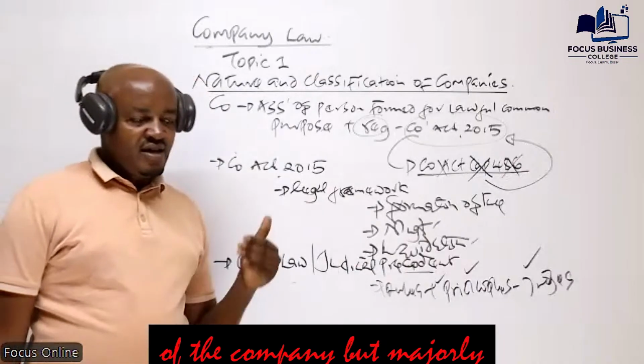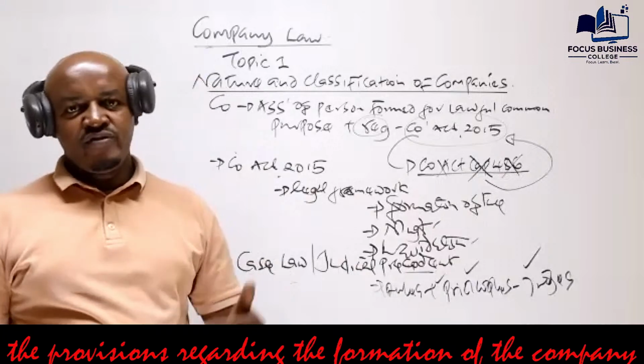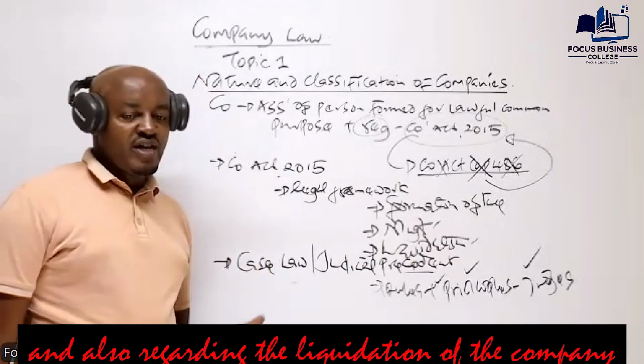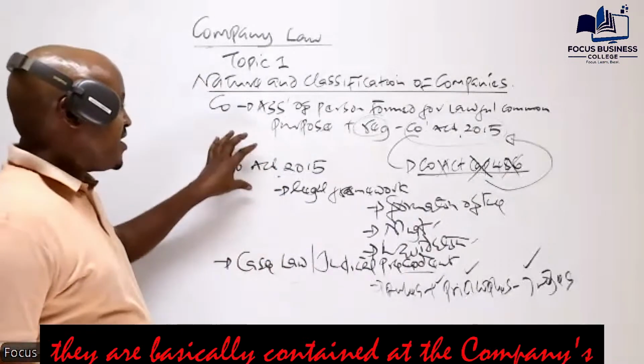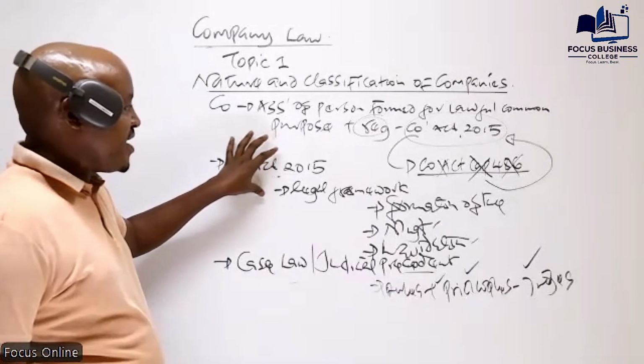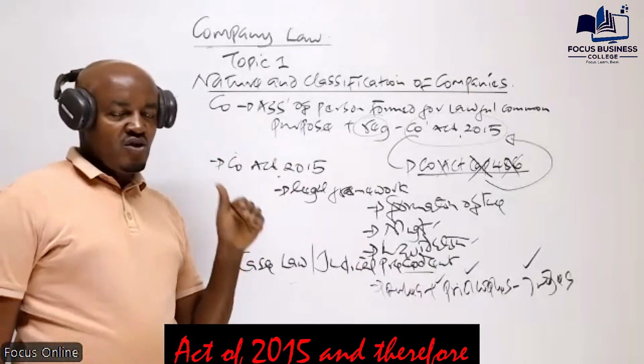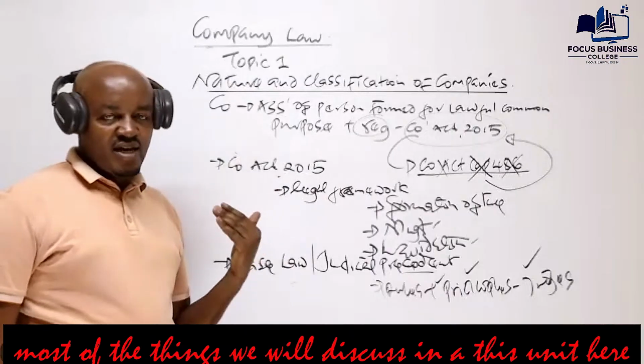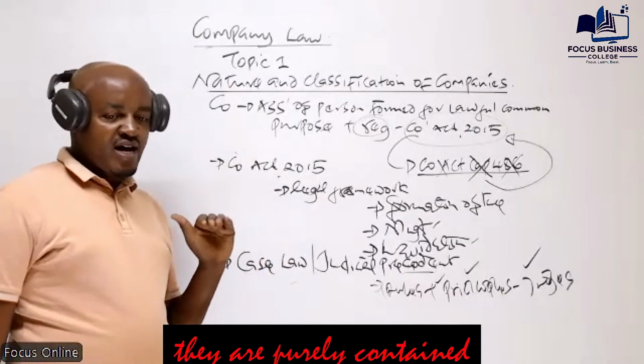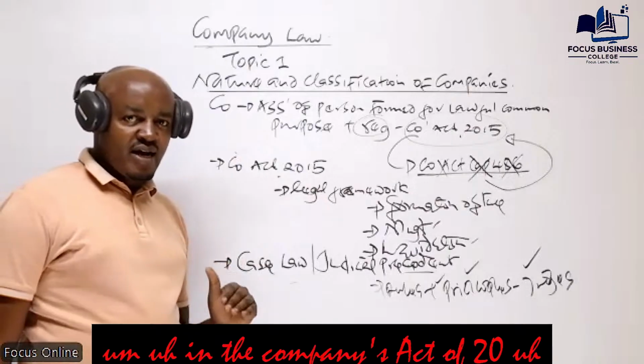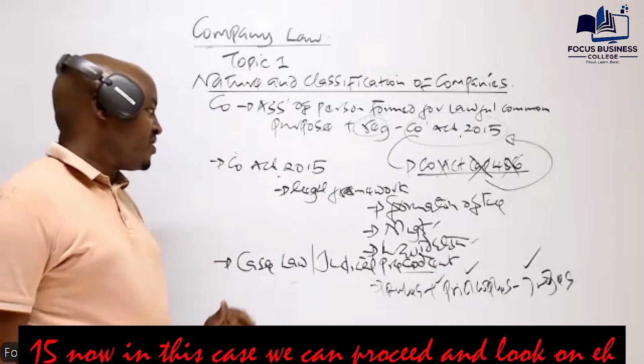But majorly, most of the provisions regarding the formation of the company, management, and the currency used by the parent are contained in the Companies Act of 2015. Most of the things we will discuss here are contained in the parent company's Companies Act of 2015. Prepare the group accounts.